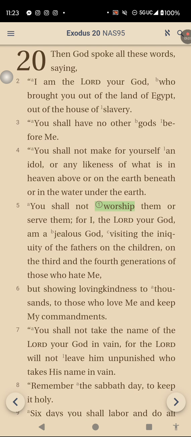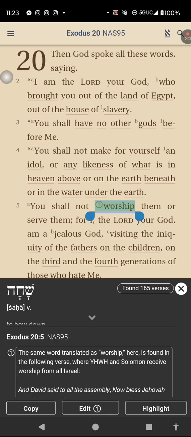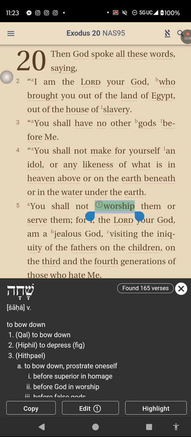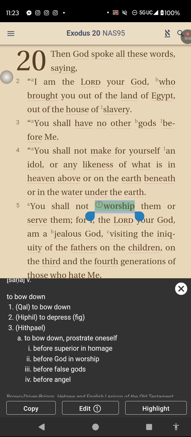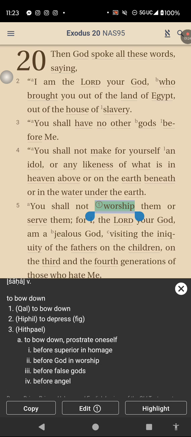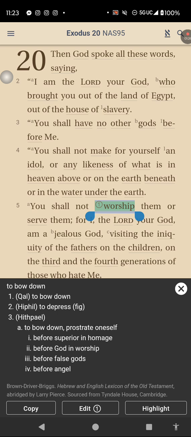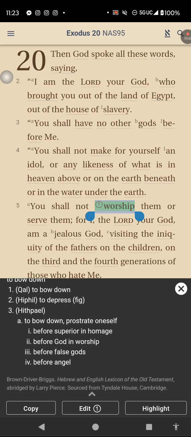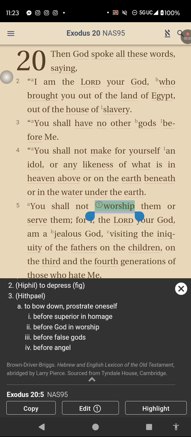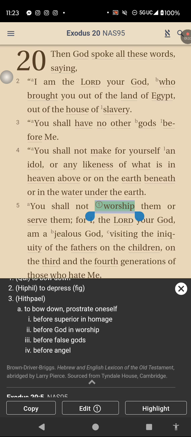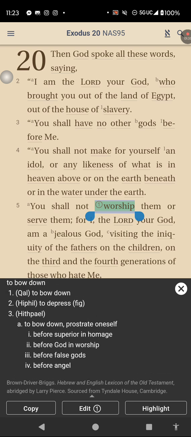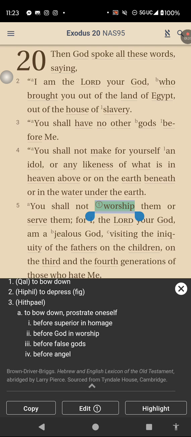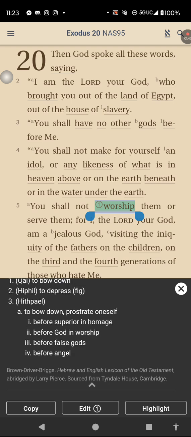Now, this is a fascinating thing. If you click on that word worship, you highlight it in blue by pressing down on it, it brings up the definition at the bottom, as well as any notes you've entered about it. And you can see what the definition is. It means to bow down. To bow down, to depress, to bow down, prostrate oneself before superior in homage, before God in worship, before false gods, before angel.